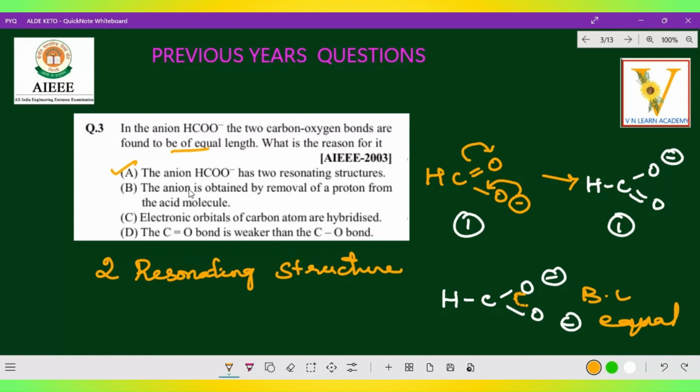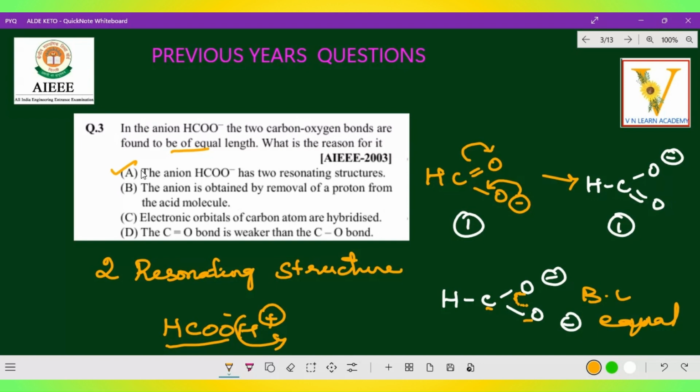Now, come on, next option. Let us check: the anion is obtained by removal of a proton from the acid molecule. This is 100% correct. How do we get that anion? From HCOOH, which is formic acid, by removal of a proton. So this is plus and this is minus. By removal of the proton only we get this anion. Yes, exactly. But which is related? What they are asking is that the carbon oxygen bonds are found to be of equal length. So they are asking only about the carbon and oxygen bond length. They are not asking how that anion is obtained. So this is not a related answer.